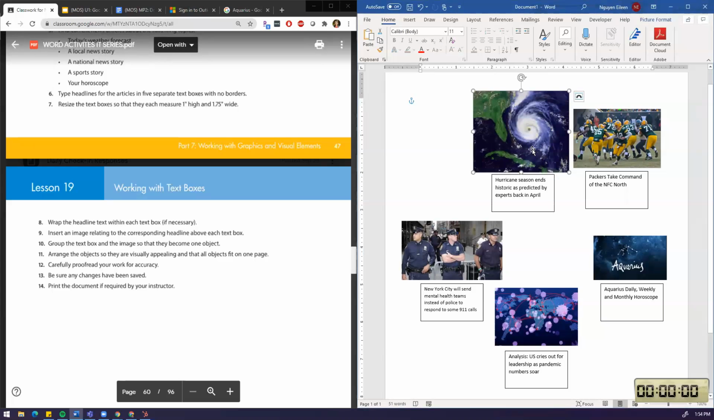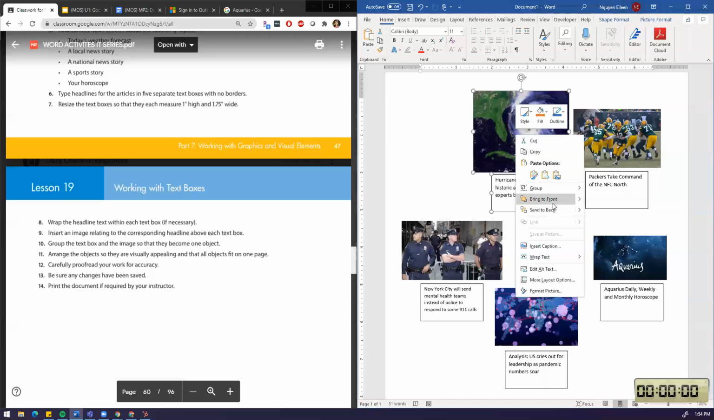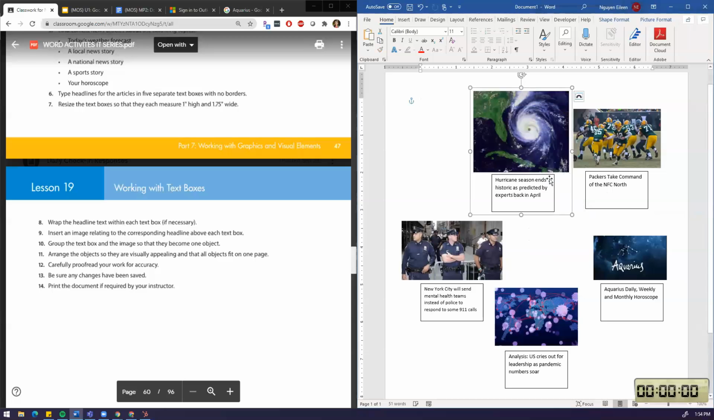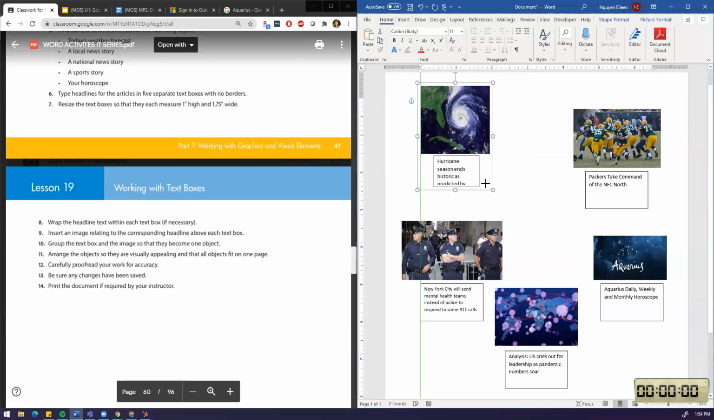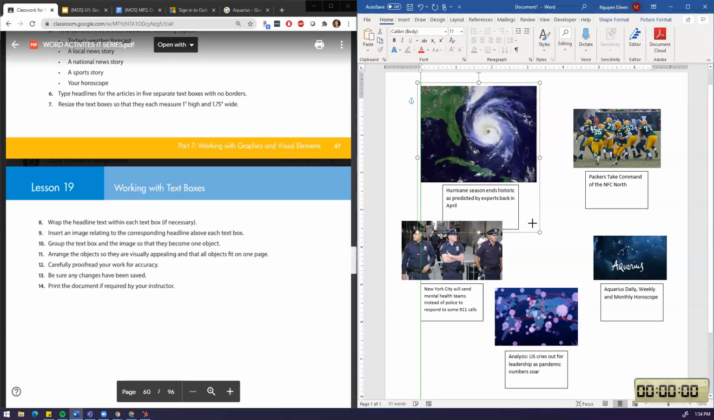So to do that, I press Control on my keyboard, and I press the picture, and then I press the box at the same time. Next, so I pick the picture and the box. Now they're both selected. So now that they're both selected, I right click, and then I group. I group everything together. So now it's grouped together. So now I can move it around together. And I think I can even make it smaller like this too.